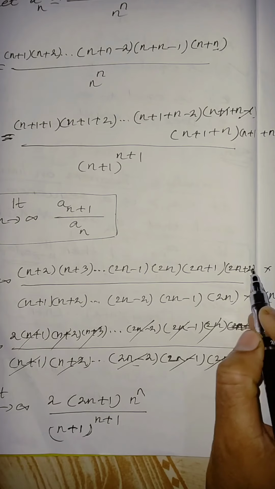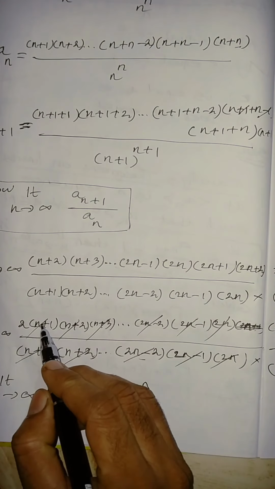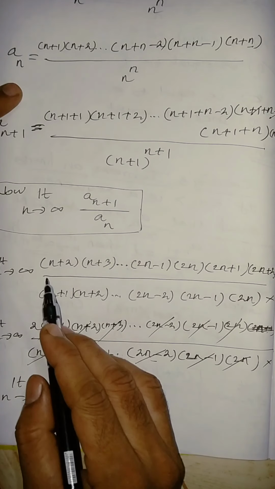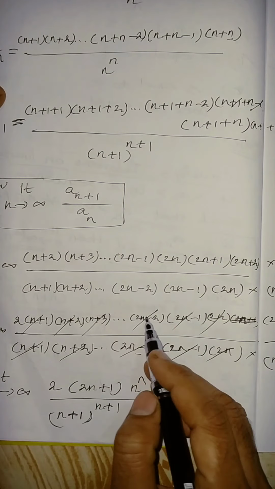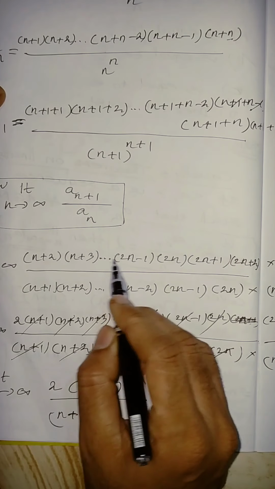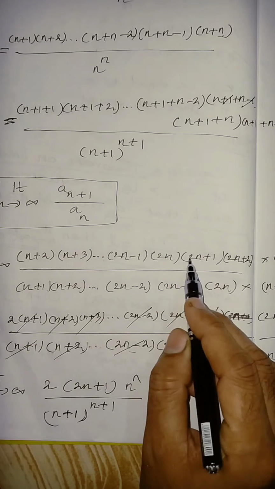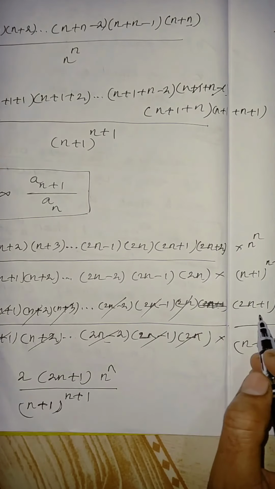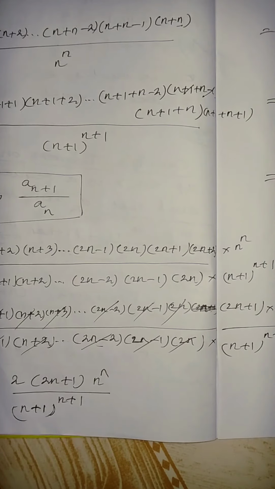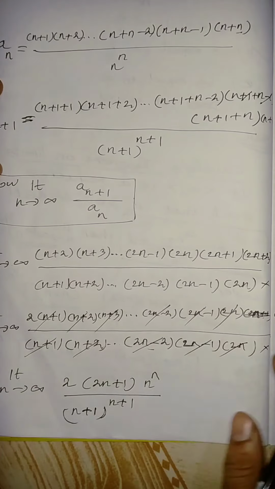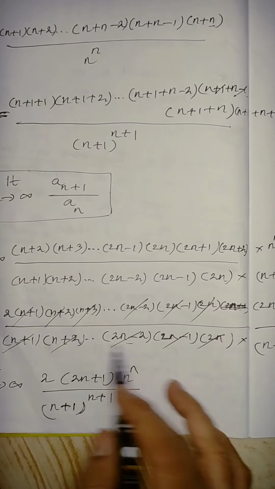Then n plus 1, the term n plus 1 I am going to write here without loss of generality. n plus 1, then n plus 2, n plus 3 and so on up to 2n. So what is the term before this? 2n minus 2. Is it right? Then 2n minus 1, 2n, up to 2n plus 1. Very right. Then into n power n whole divided by, so this one there is no change as it is the same.